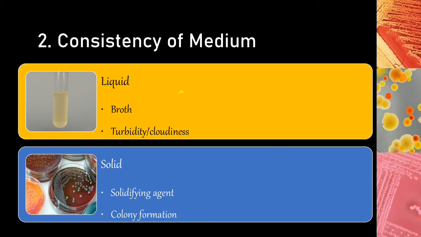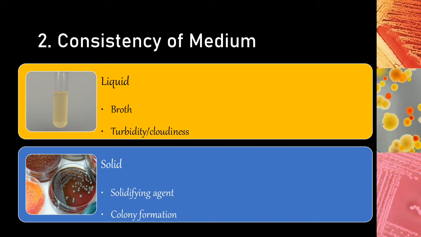In such a culture, when the organism starts growing, the growth is indicated by turbidity or cloudiness. When our entire culture becomes turbid or cloudy, we come to know that the organism has grown. In a solid culture, on the other hand, we add a solidifying agent, for example agar; you can use other solidifying agents such as gelatin as well.